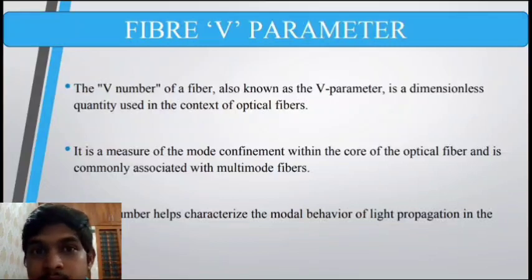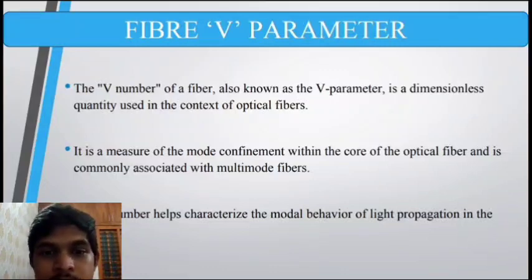We know that for a single mode fiber, only a single mode is supported, so the V number doesn't have any significance there. The V number has significance only where the fiber supports more than a single mode, that is, for multimode fiber or MMF. The V number helps characterize the modal behavior of light propagation in the fiber.